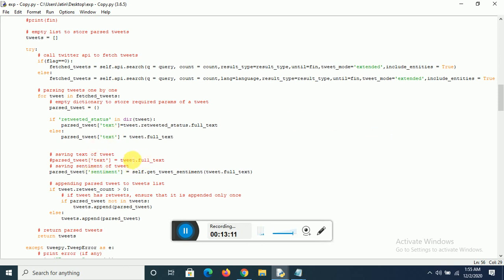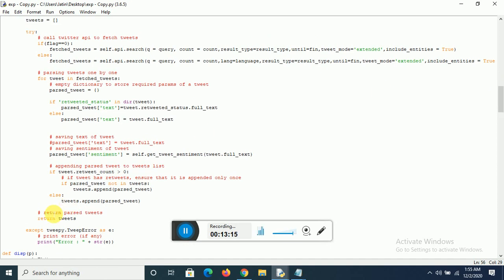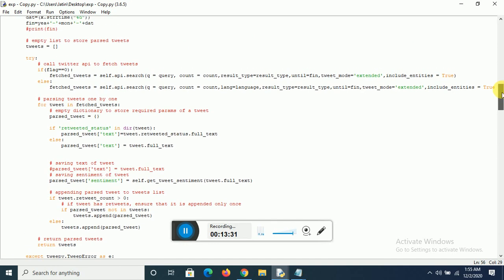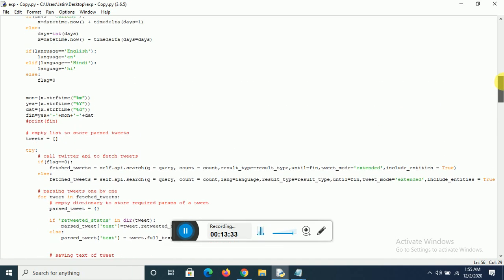We have saved the text of the tweet in the dictionary parsed tweet, and now we are going to save the sentiment of that tweet. Again we send the full text over here, the tweet.full_text, and we try to get the sentiment of the tweet. So let's go here.